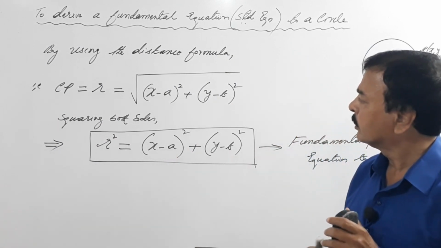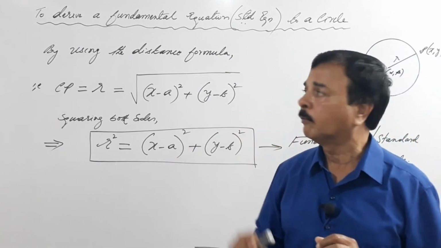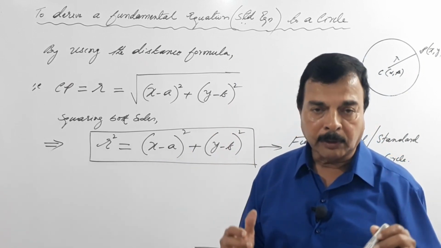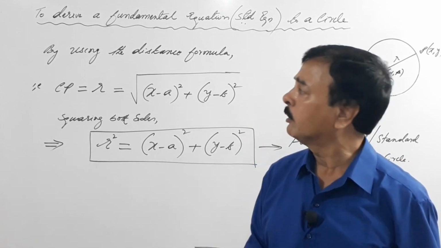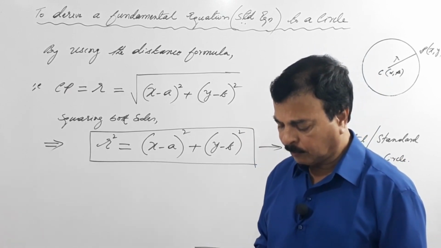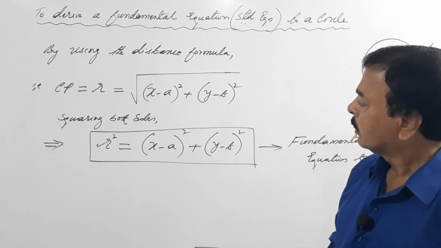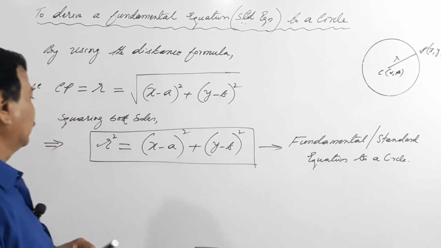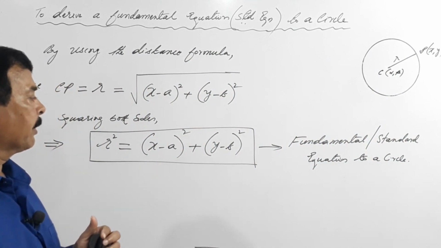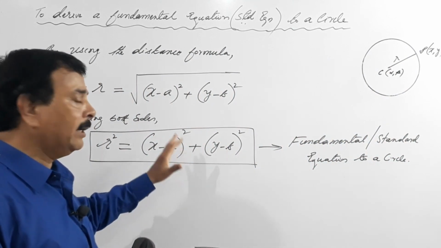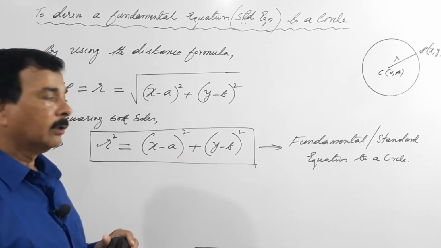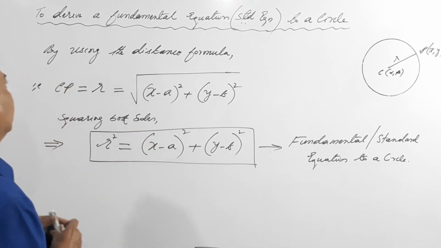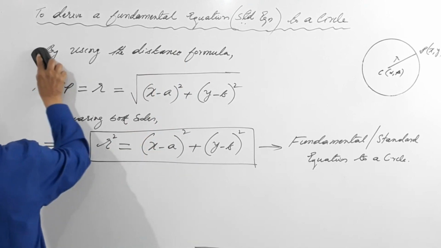Now dear students, after having learnt the fundamental equation, let's go ahead and learn the general equation to a circle. It's very simple. One thing you need to know is that if I expand this equation and solve it, you will get the general equation to a circle. Let's do it. So what I'll do, I'll rub this.